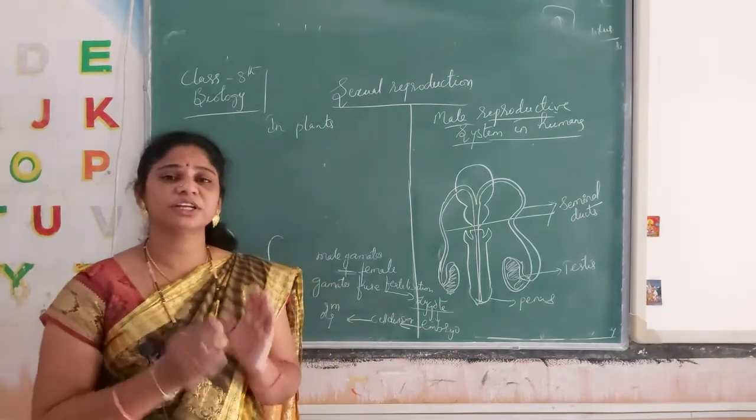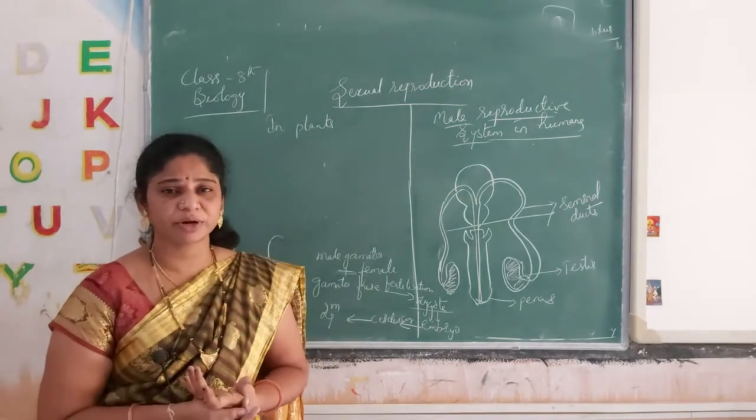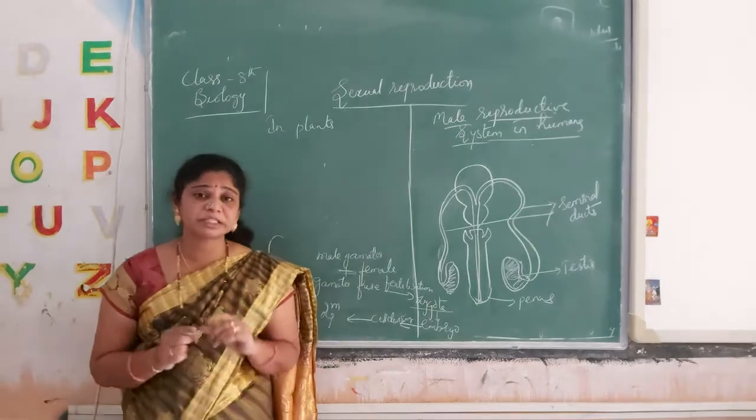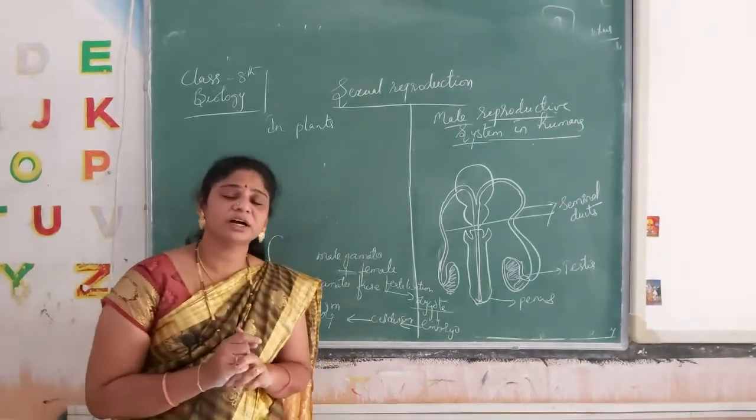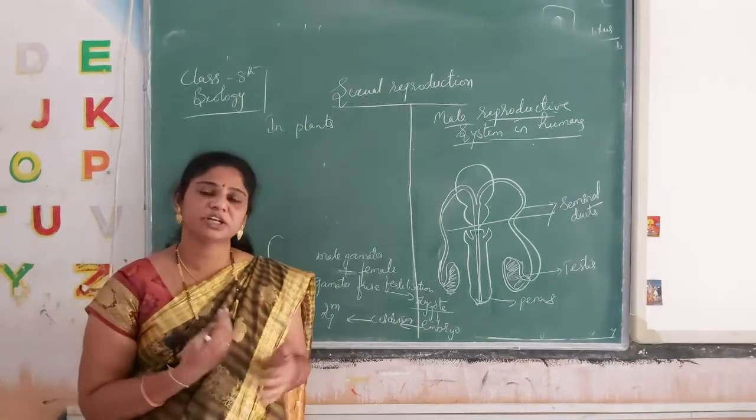In this fertilization process, they are undergoing reproduction sexually. Sexually undergoing reproduction means reproduction takes place between the male and female, between two different individuals. So we call it sexual reproduction here.